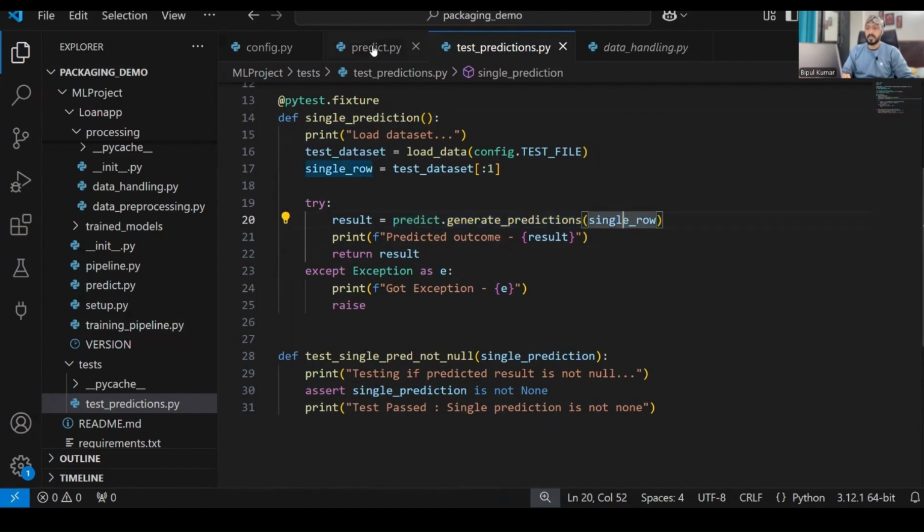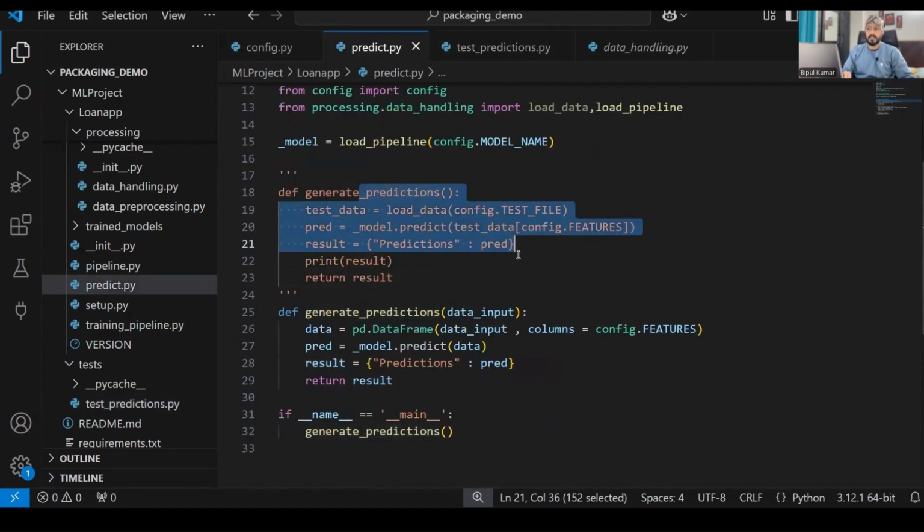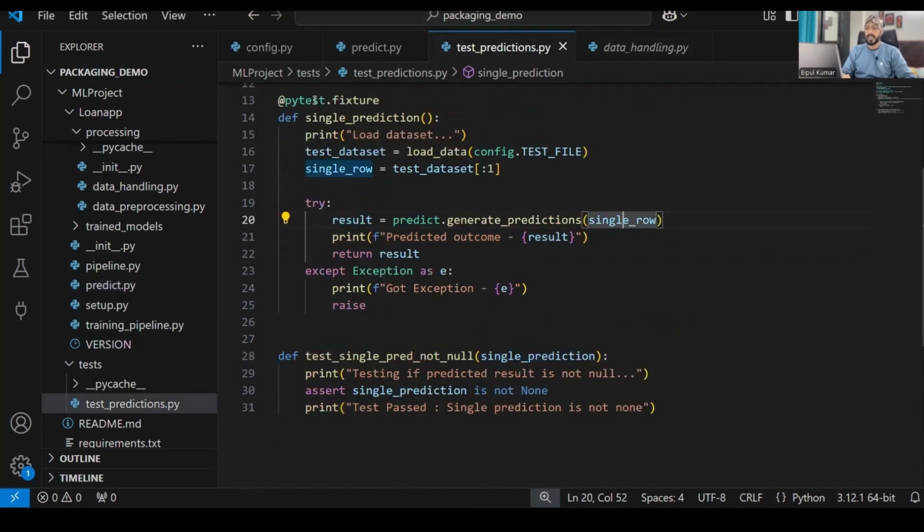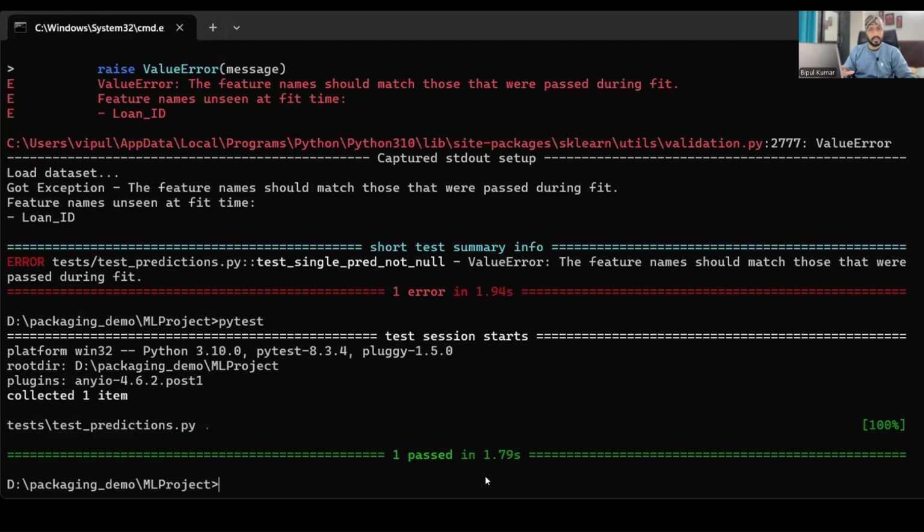When we passed a single row of data, our generate prediction function failed because it was not created to accept any parameter. So we created a new function to accept the parameter and make the prediction. When we accept the row of data, we convert it to a data frame and define the column name for each feature. Then we feed it through the model, and the model predicts the value, which we return. Obviously this is not null, that's why the test case passed. Clear? Nice. Now we'll write further test cases.